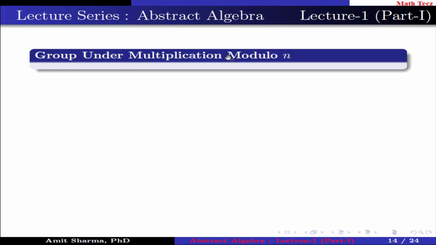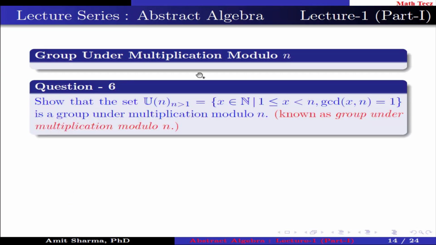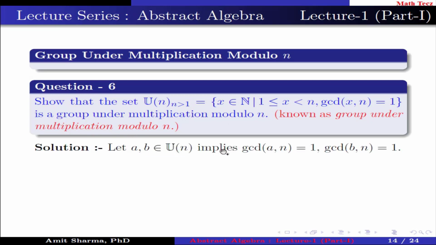Group under multiplication modulo n. Question number 6. Show that the set Un, n greater than 1, containing those natural numbers x such that 1 is less than or equal to x less than n and GCD of x comma n is 1, is a group under multiplication modulo n. This is known as group under multiplication modulo n. Let a, b belongs to Un implies the GCD of a comma n is 1 and GCD of b comma n is 1.